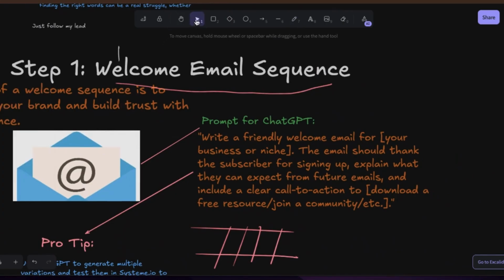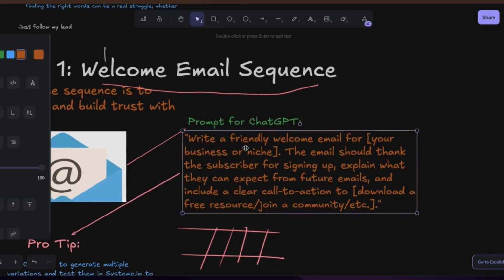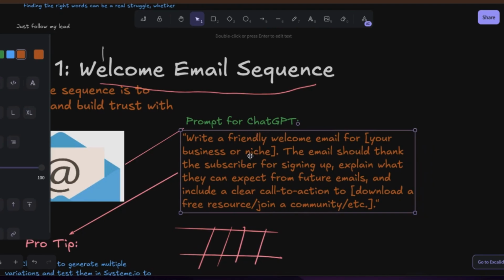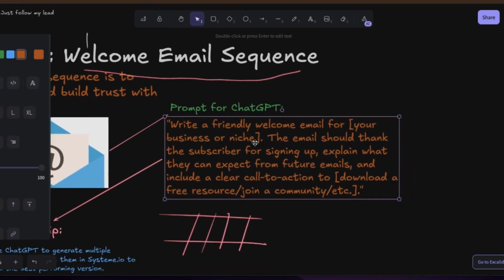Because if you are lazy or you find it difficult to just come up with an email, this is the prompt that you need to use. Let me analyze the prompt and we'll go to ChatGPT and I'll show you how it works. The first thing you want to do here, use this kind of prompt. Write me a friendly welcome email for whatever business you are into.